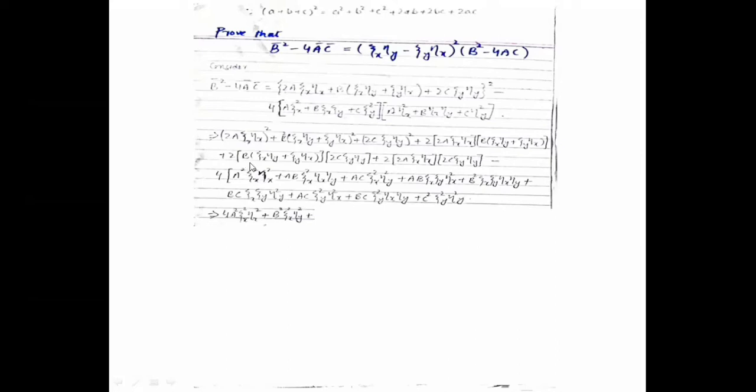Now by simplifying these terms, that is taking the square of 2, that is 4a square xi x whole square into eta x whole square, plus opening these terms and multiplying with the a plus b whole square formula, and also multiplying the b square terms with each term, we get b square xi x eta y whole square plus 2ab, where 2a is xi x eta y and b is xi y eta x. So b is this one, and the same as b square, we get this formula.